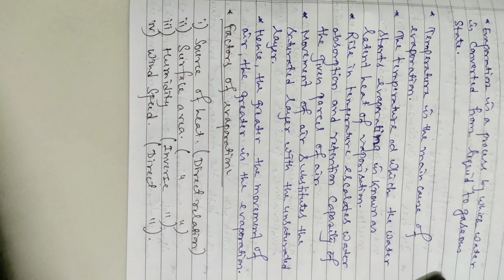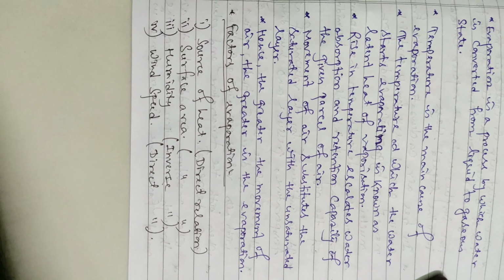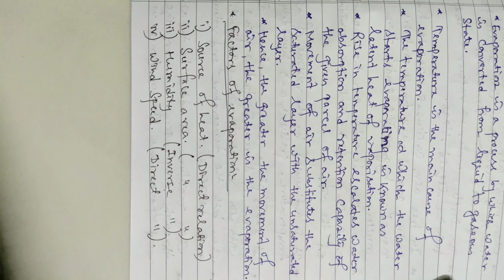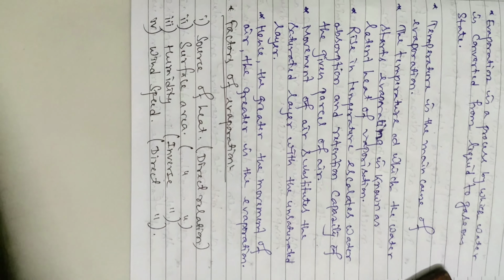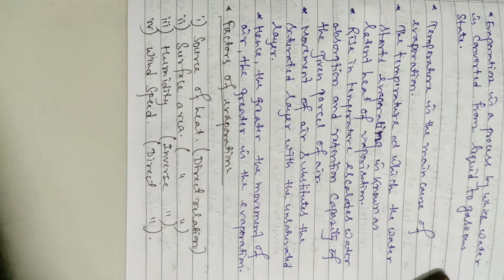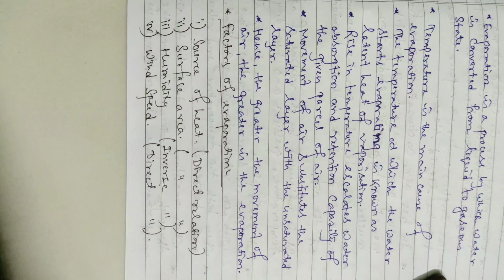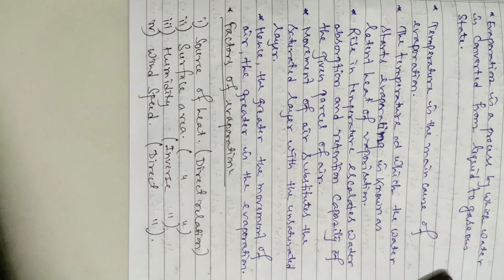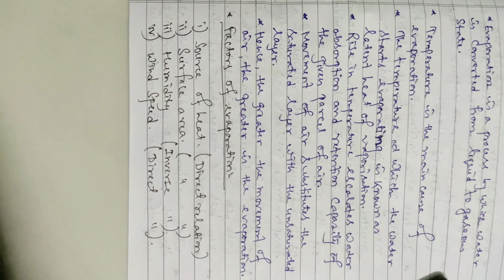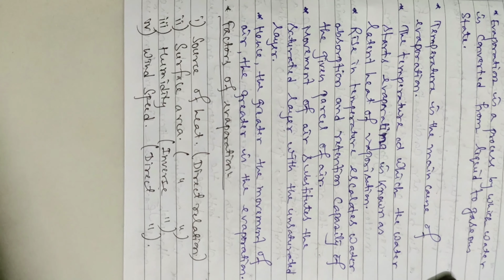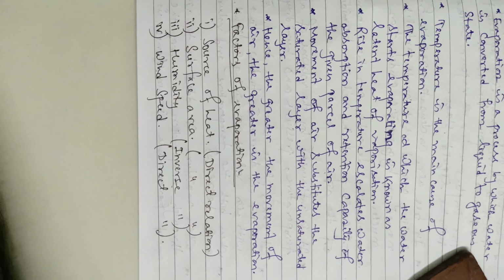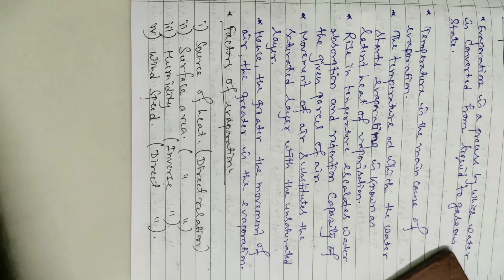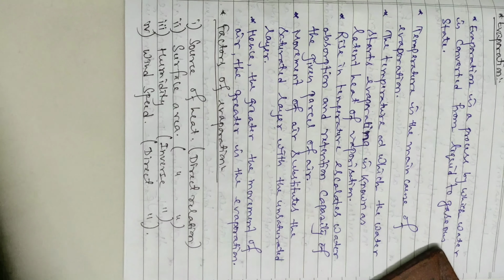Next, surface area. If the surface area is more, then the rate of evaporation will be faster. That's why that is a direct relation. If the area is more, the rate will also be faster. Suppose whenever you get a hot cup of tea with a plate, sometimes you will see a few persons pouring that hot cup of tea into the plate. Why? Because the upper surface area, the open mouth, is more for the plate than the cup.